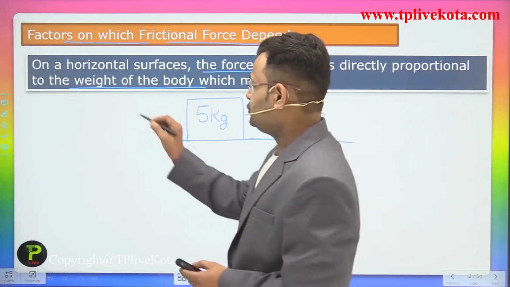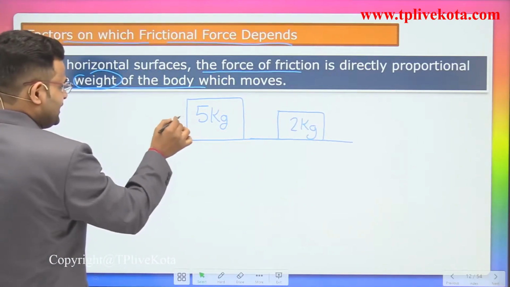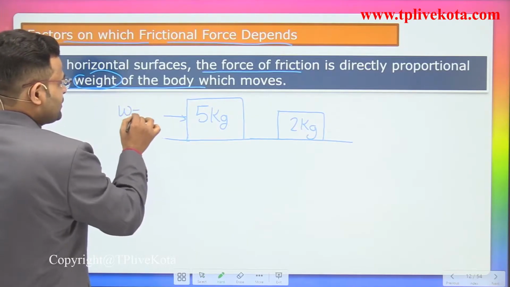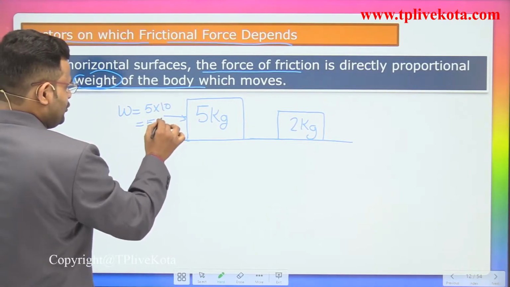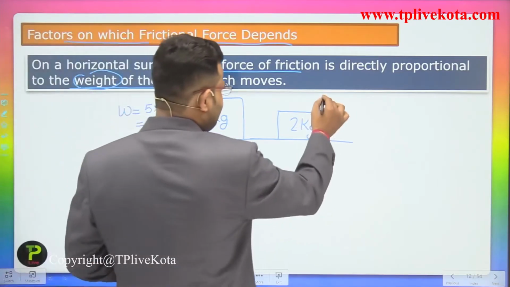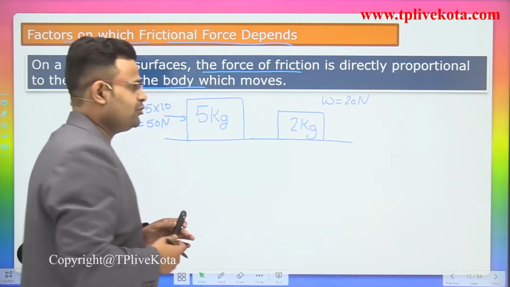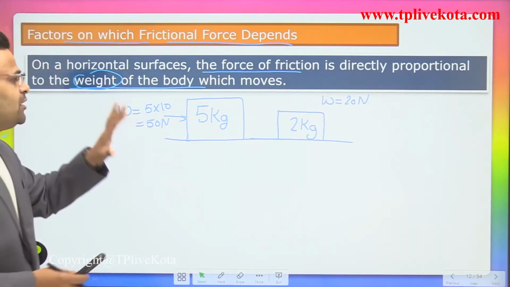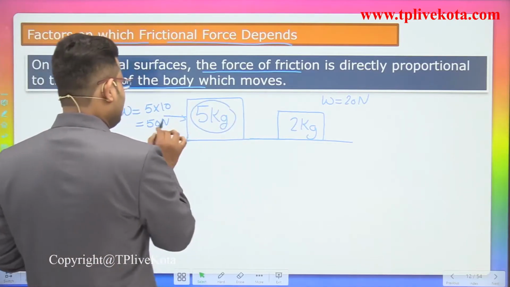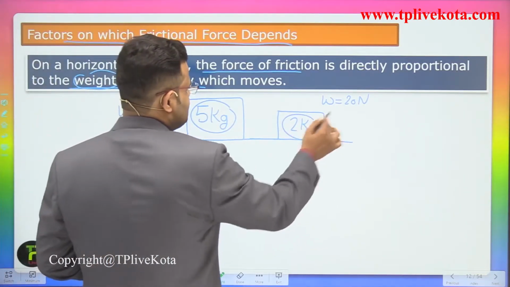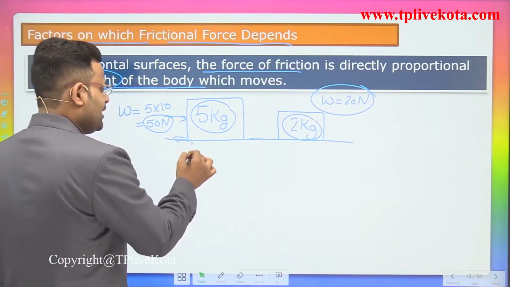So we talk about the weight. In that case the weight is equal to 5 into 10, that is 50 Newton, and in the other case the weight is 20 Newton. We can focus not only on weight but also on mass. In one case mass and weight are both high, and in the other case both are low.